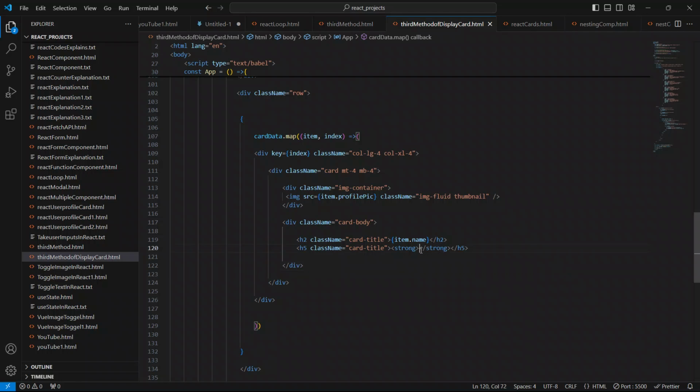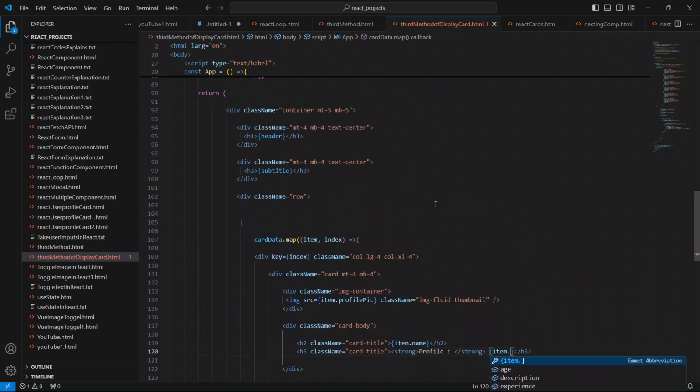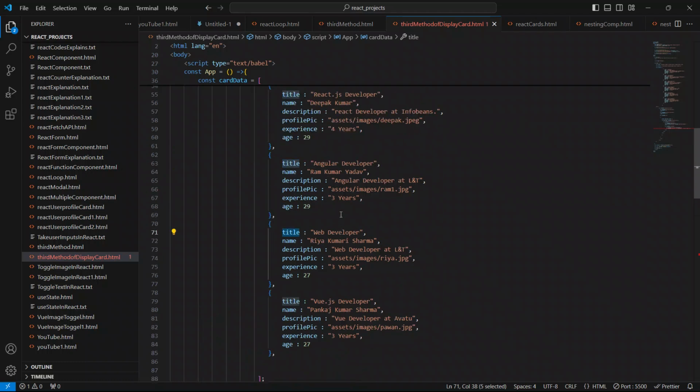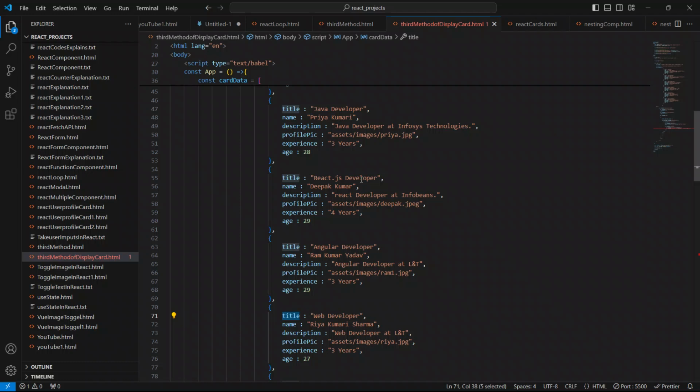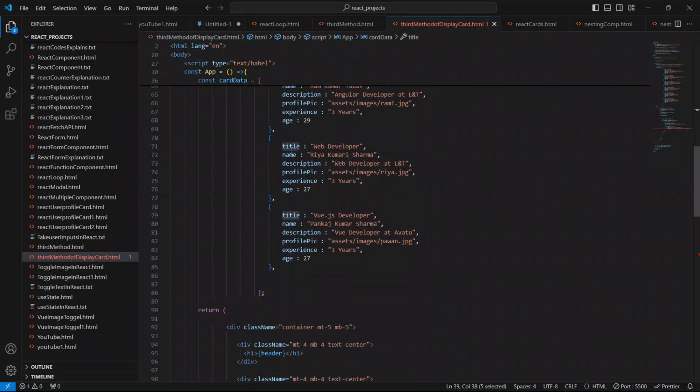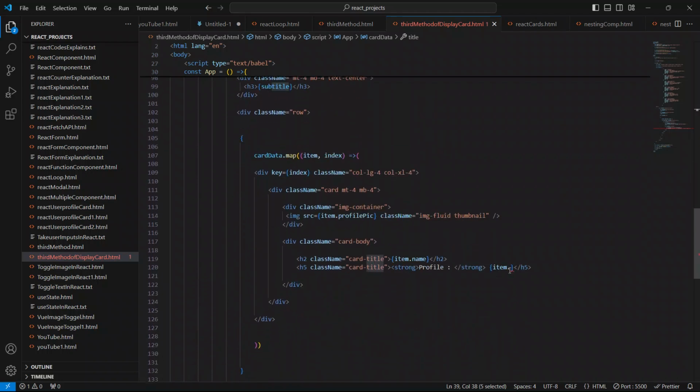Profile. Put a space, put a colon, put a little bit of space, and say open and closing braces to show the profile. So we will say item dot, to show the title. We will copy this title key, or the property, from here. Like title web developer, Vue.js developer, title Angular developer, title React developer, title Java developer, title .NET developer. To show this, copy this title key from here, and just say item dot title.